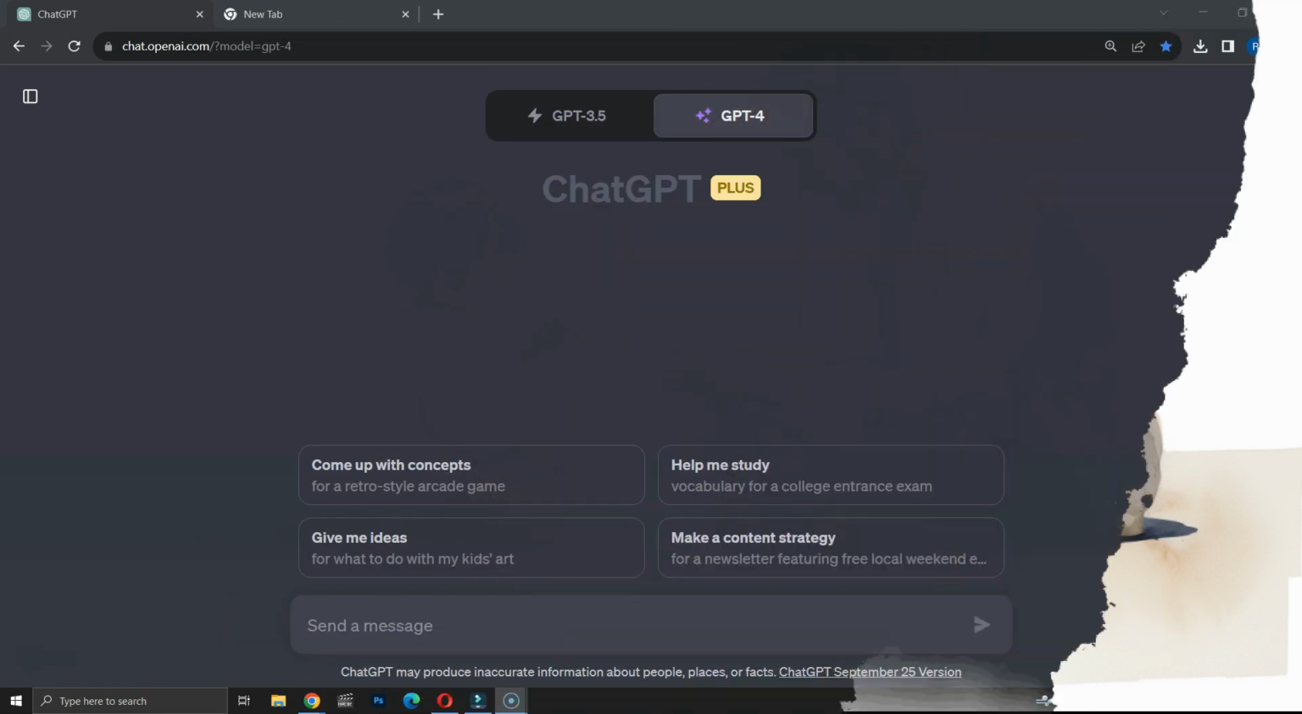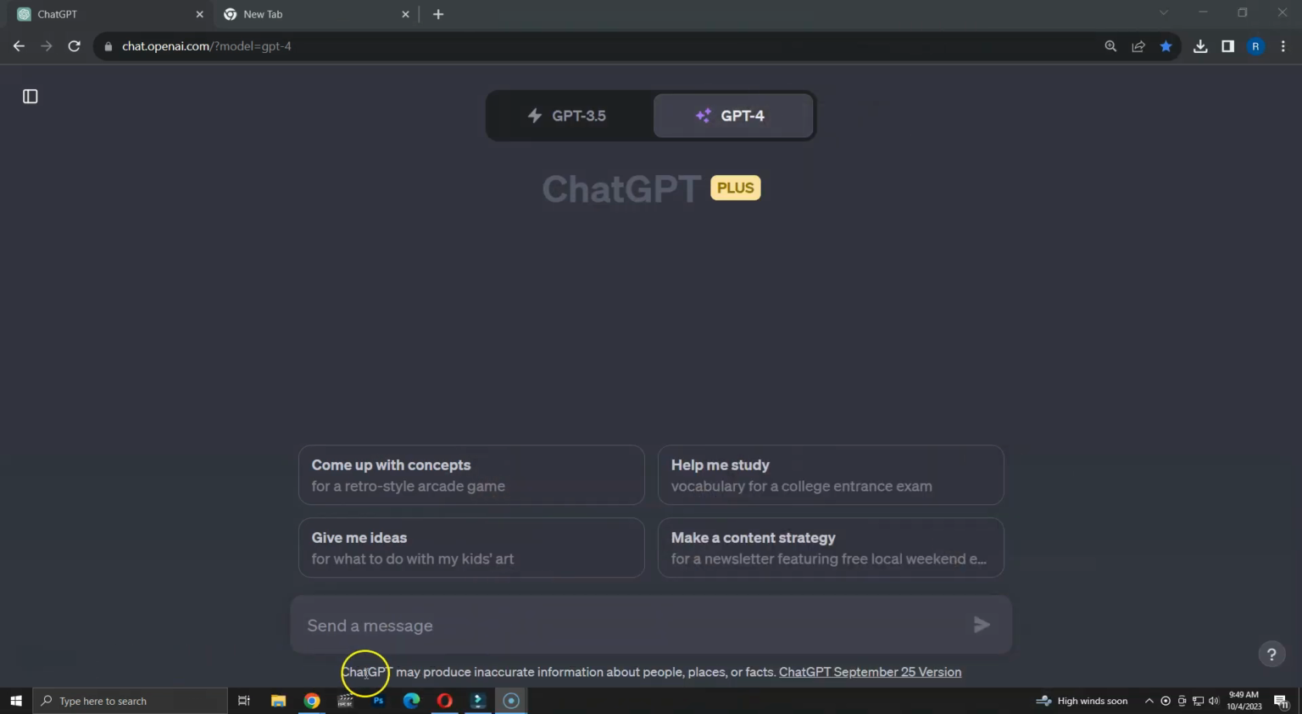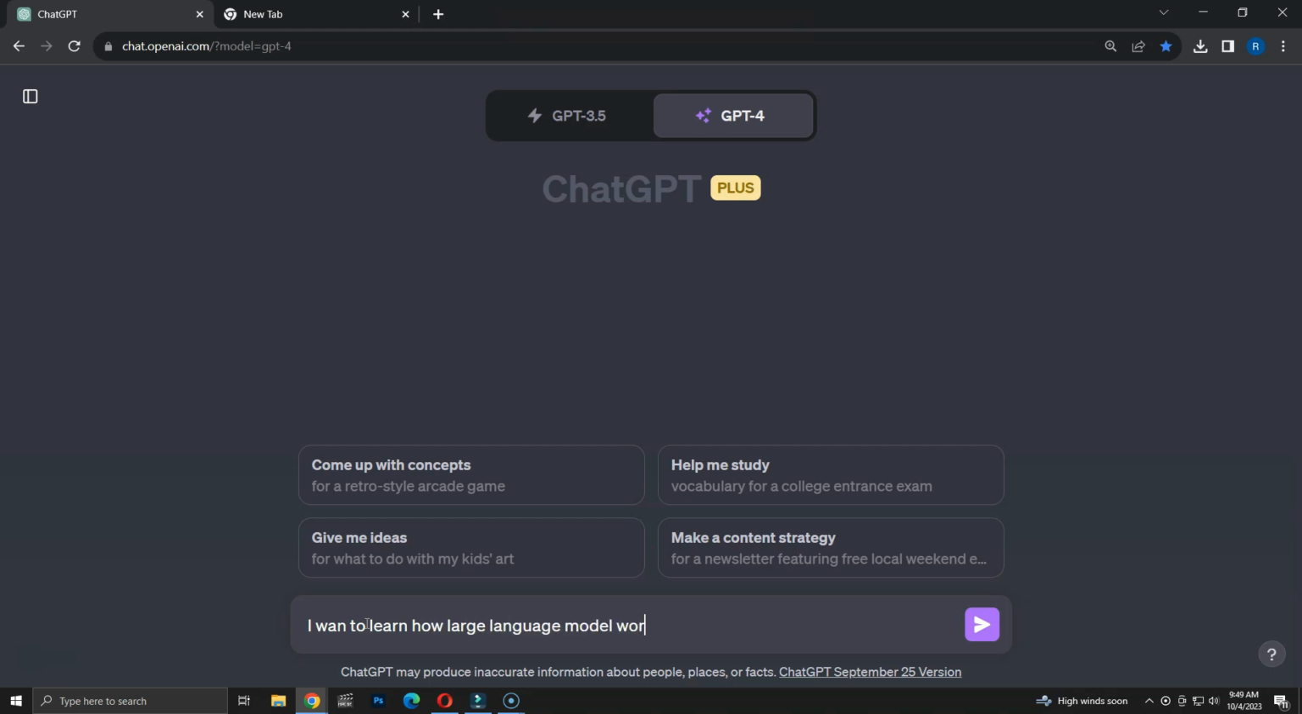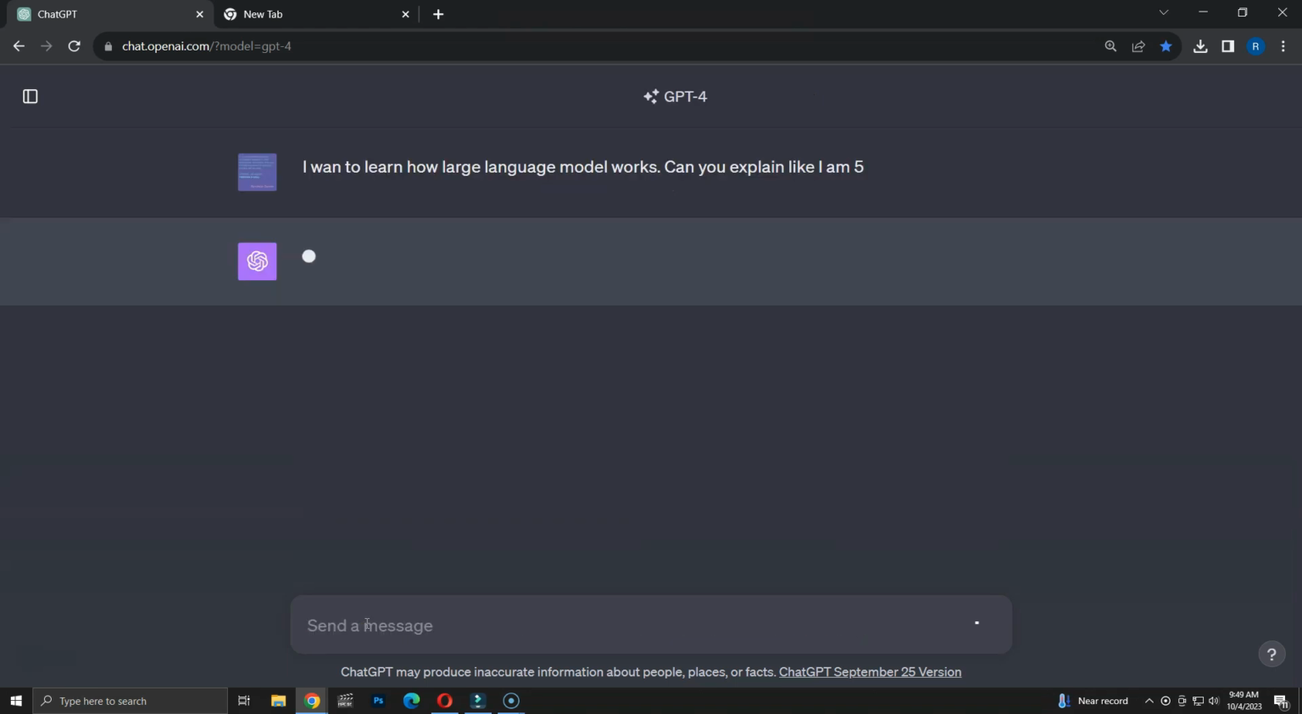Let's get started. Let's say I want to learn how large language models work. However, I don't have any idea about the basic concepts. So, I'm going to prompt ChatGPT: "I want to learn how large language models work. Can you explain like I am 5?" Let's see what ChatGPT can do.